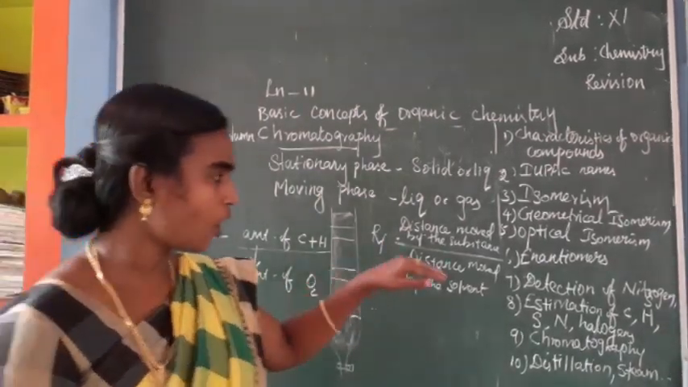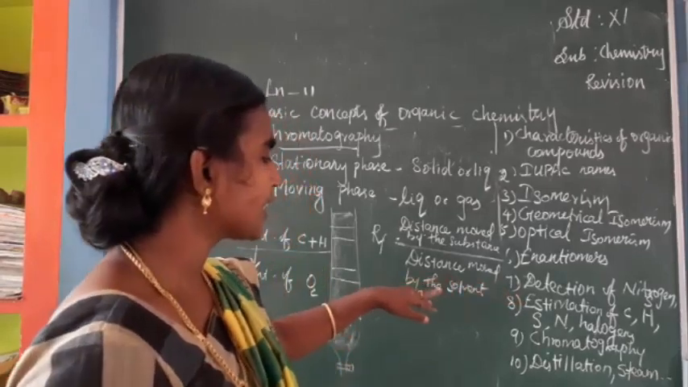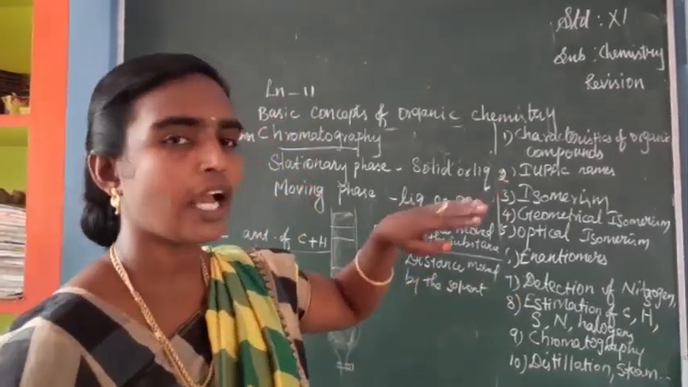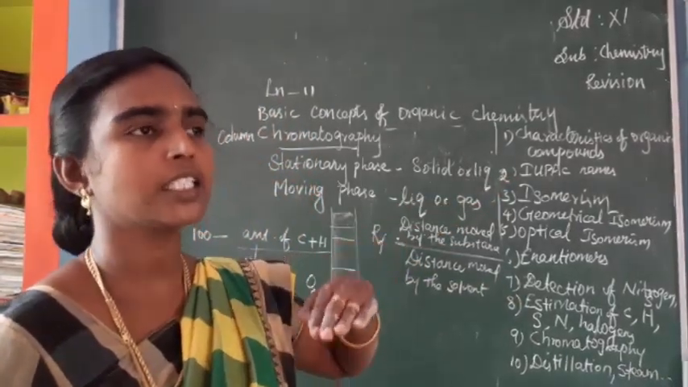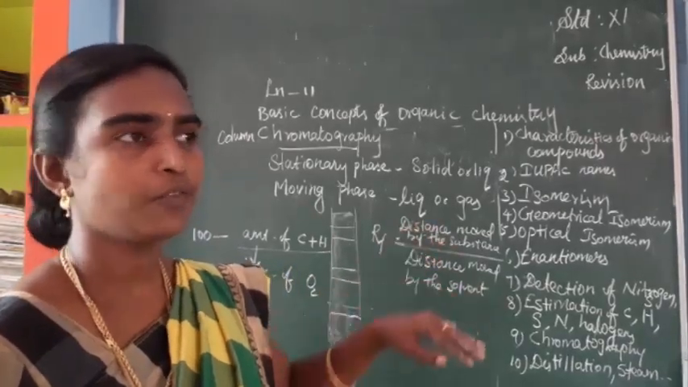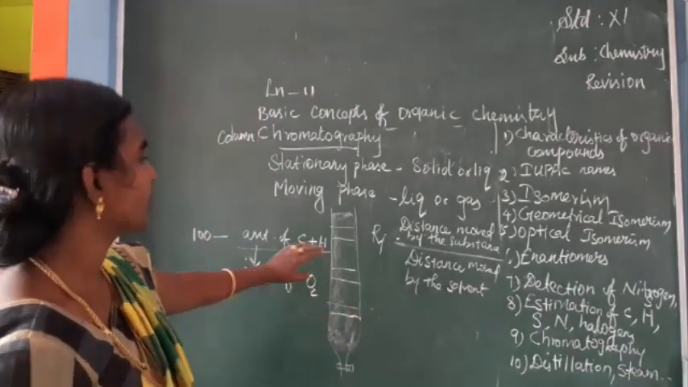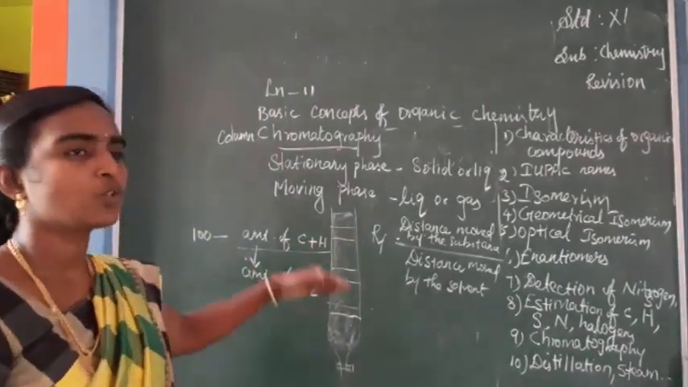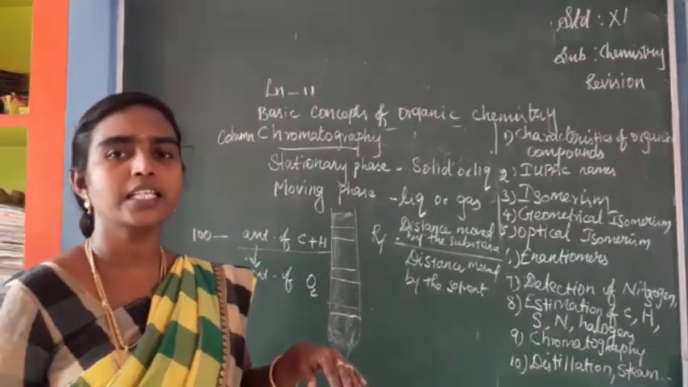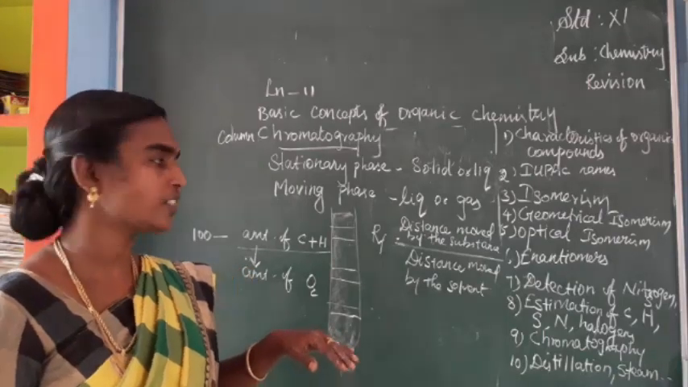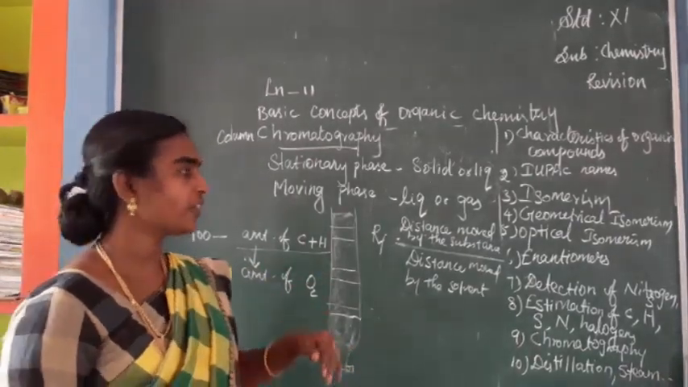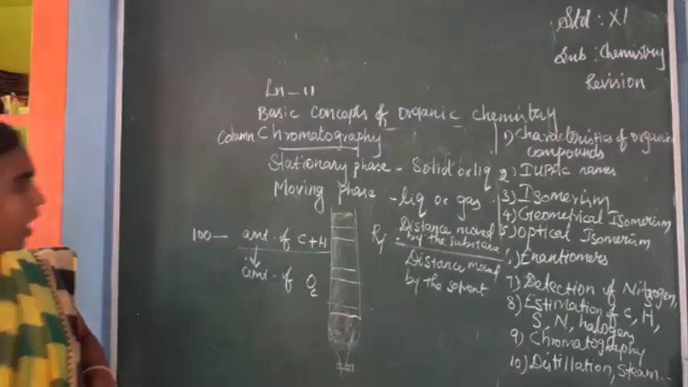For carbon, hydrogen, nitrogen, halogens, we have so many methods. An explanation is given, so you have to study this. One of them is sulfur, which we can estimate using a method. From the barium sulfate precipitate, we can calculate the percentage of sulfur.